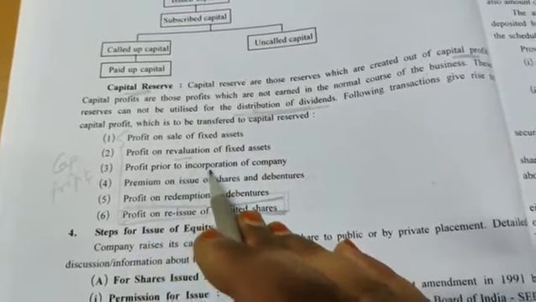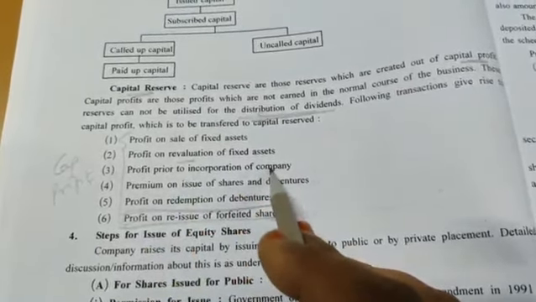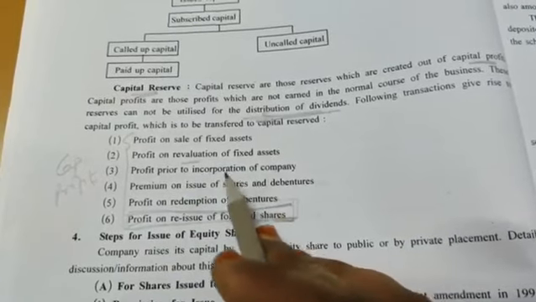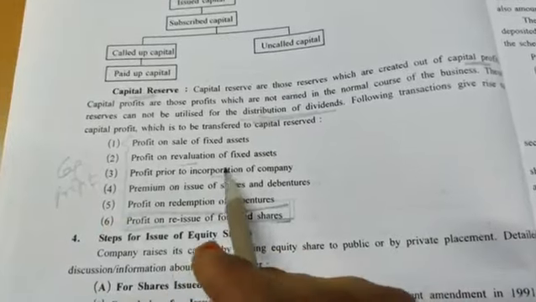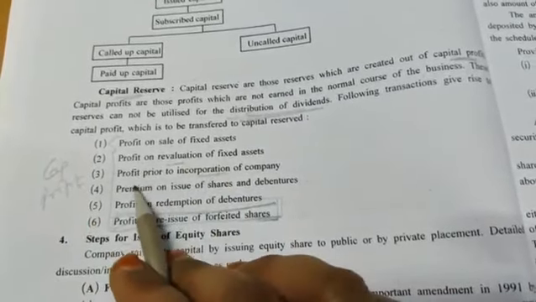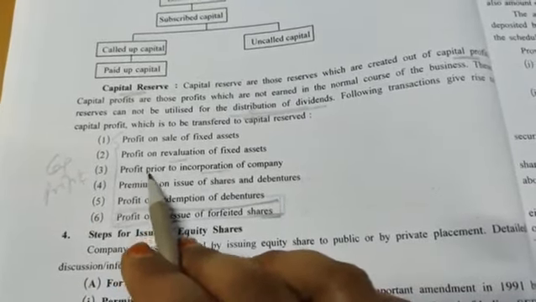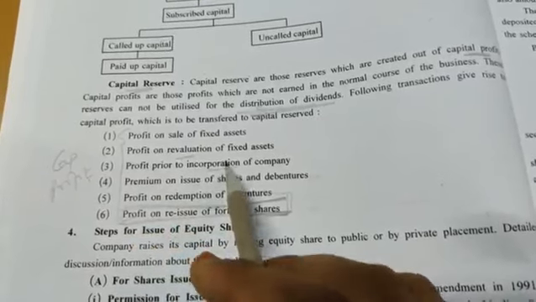Profit prior to incorporation of a company. In 11th standard you have studied that a company gets the certificate of incorporation. So before getting the certificate of incorporation, whatever profit, whatever business you have done, that profit is known as profit prior to incorporation.